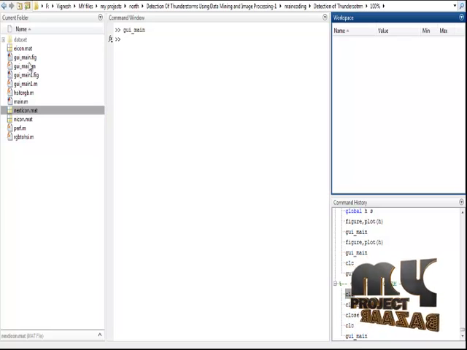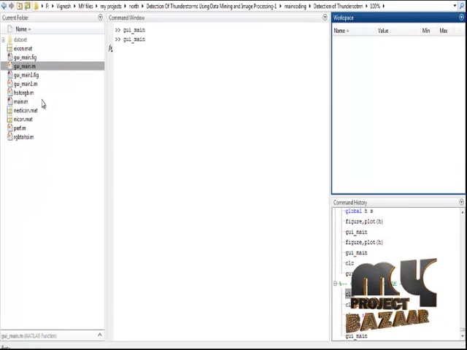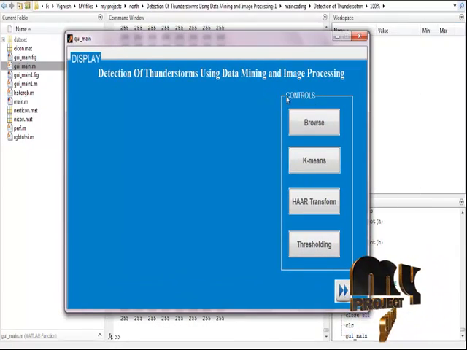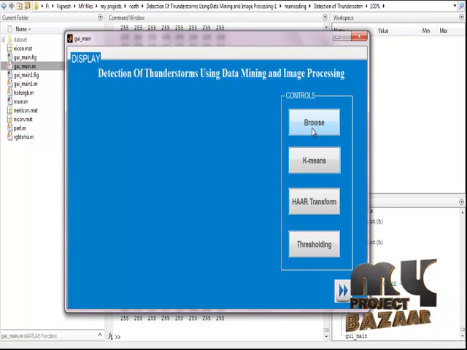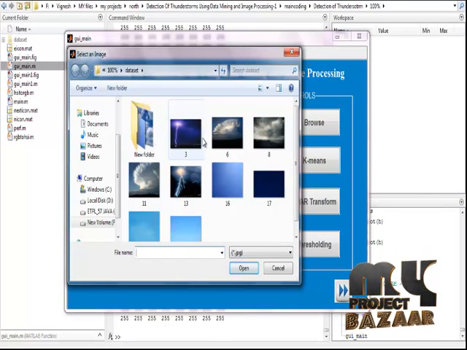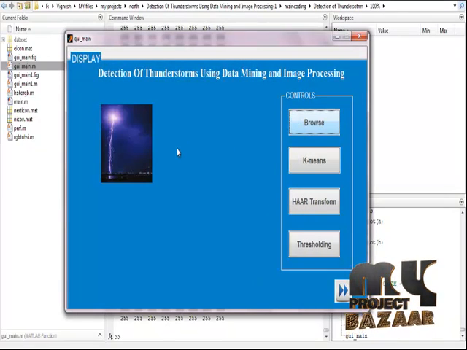Next we have to run our process. Right-click the GUI main file and click run. This is the window for our process to obtain the final result. First of all, we have to click the browse button. This is the process of taking input for our process. I will take the third image. Click open. This is the representation of taking the input image of our process.